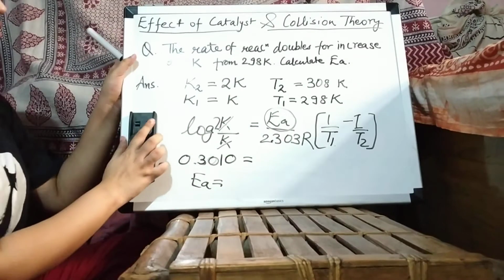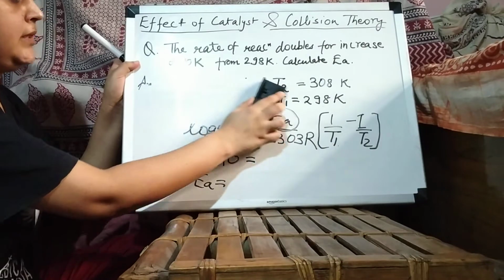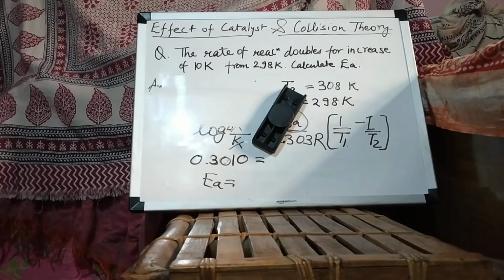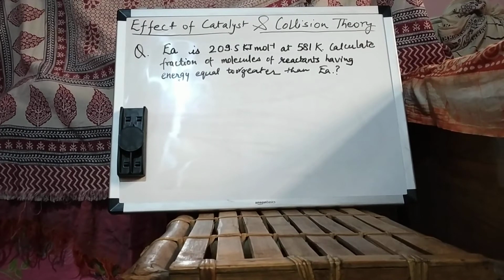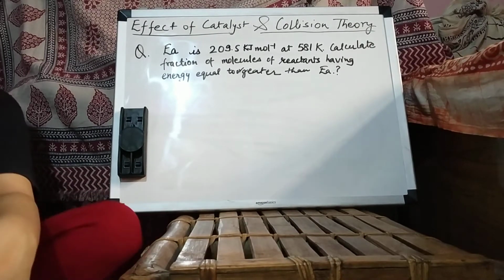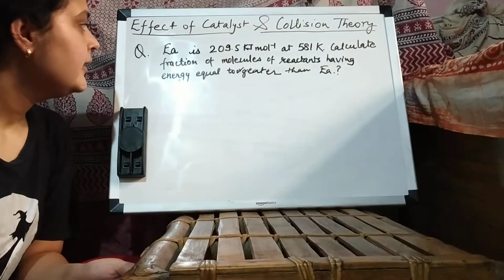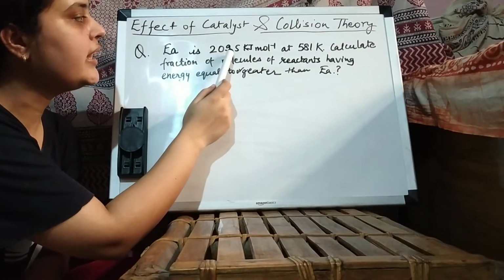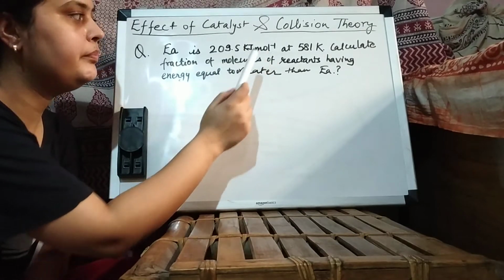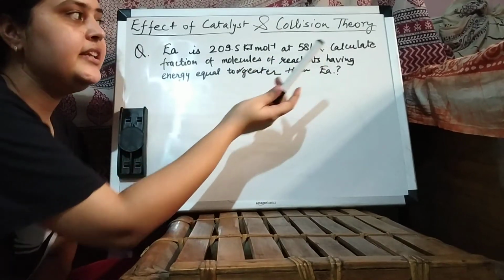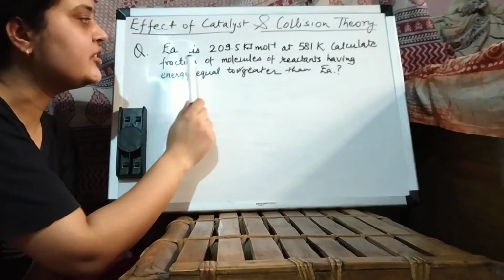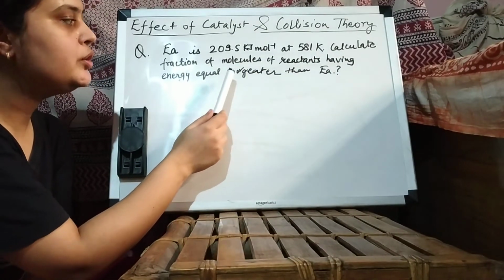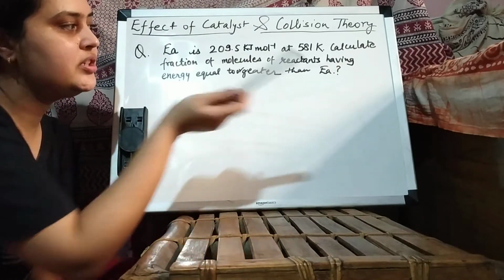Now next question is, that activation energy for a reaction is given as 209.5 kilojoule per mole at 581 Kelvin. Calculate the fraction of molecules of reactants having energy equal to or greater than activation energy.